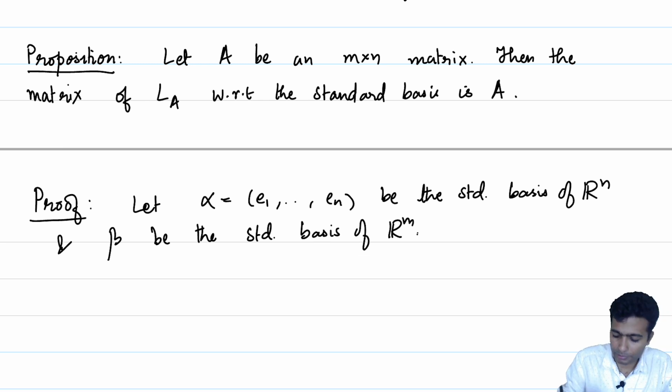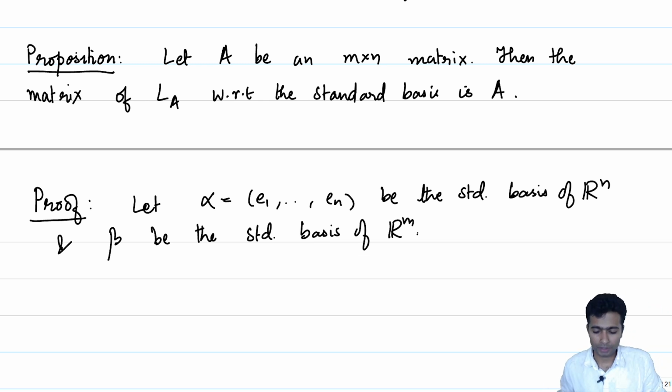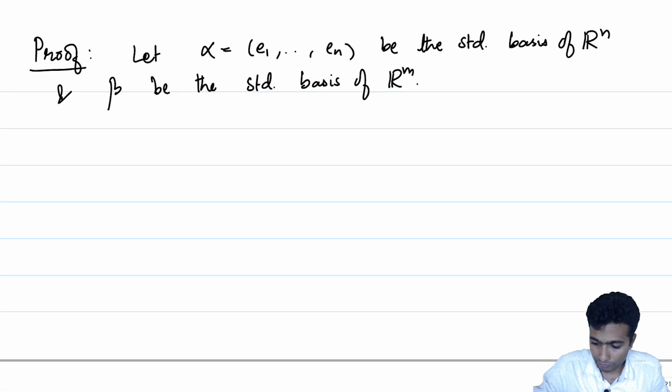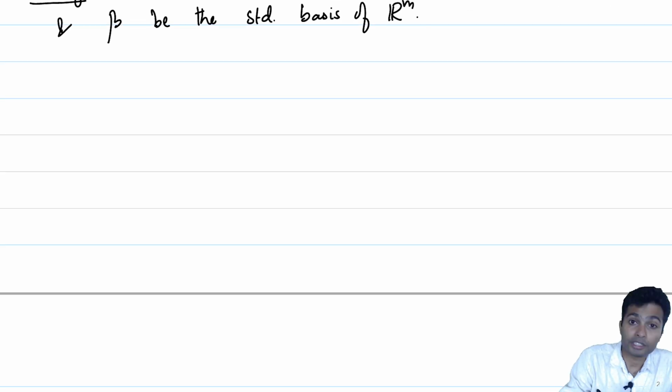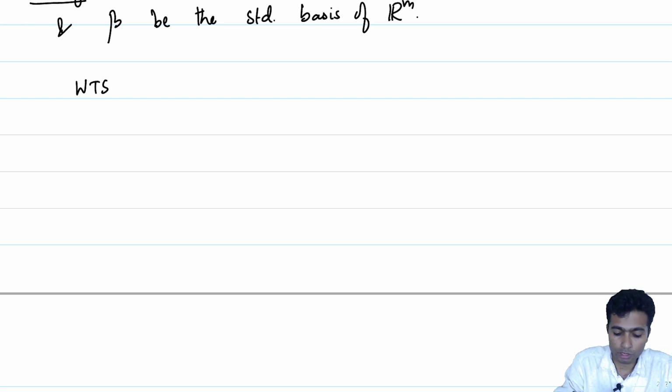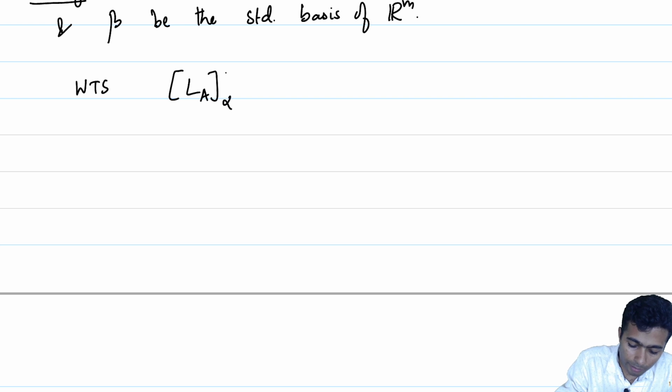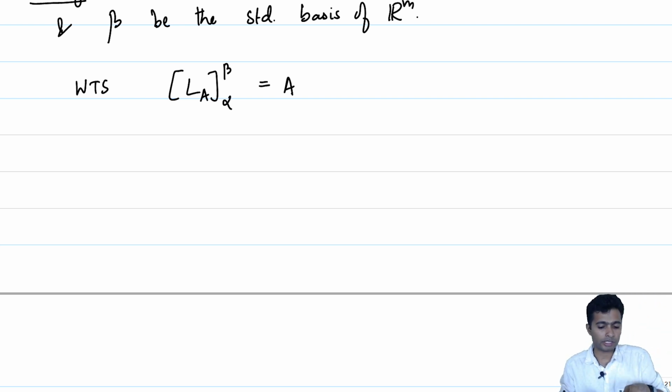Let me not write down explicitly what beta is. What are we interested in proving? Let us explicitly write down what we want to show. We want to show that the matrix of L_A with respect to alpha and beta is equal to A. WTS stands for we want to show.